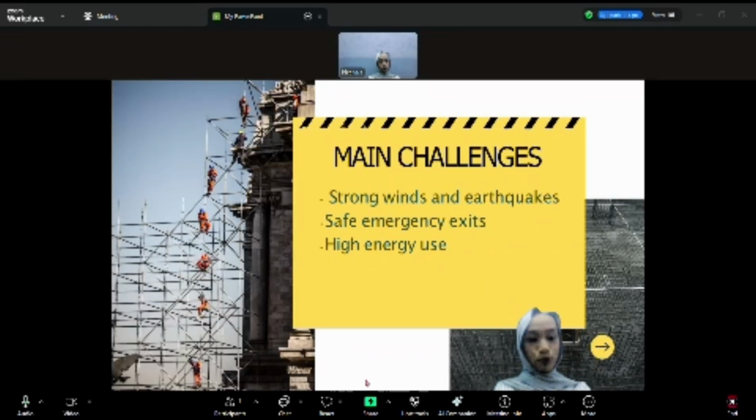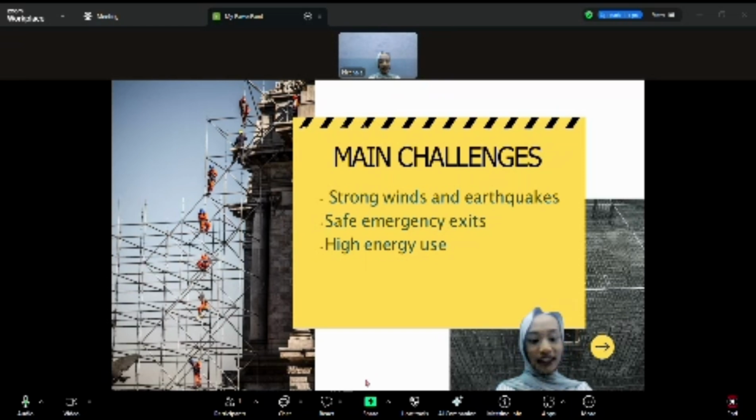Designing high-rise buildings is not easy. There are several challenges. First, they must resist strong wind and earthquakes.